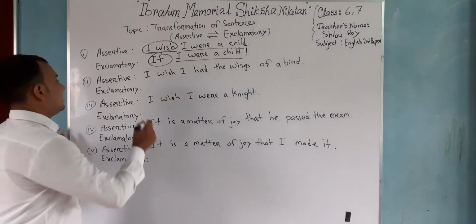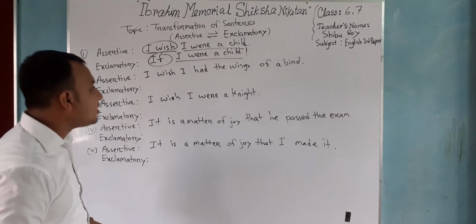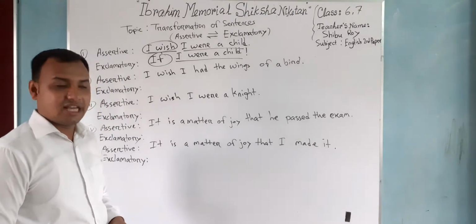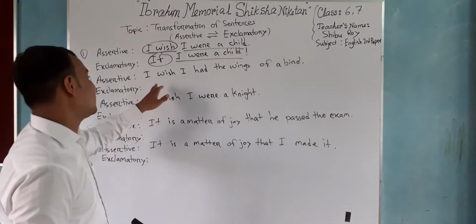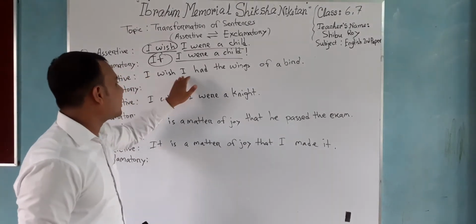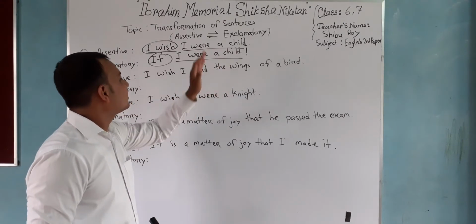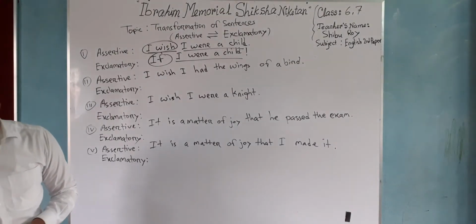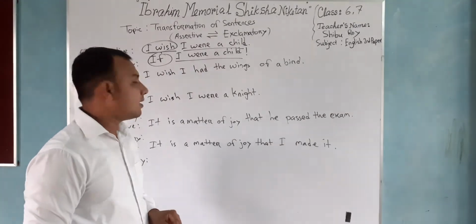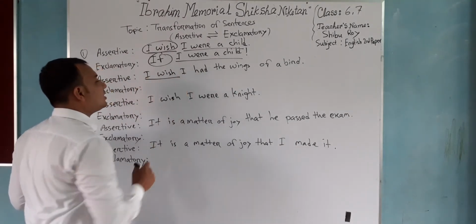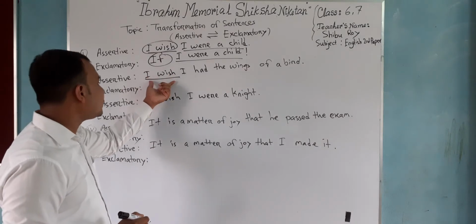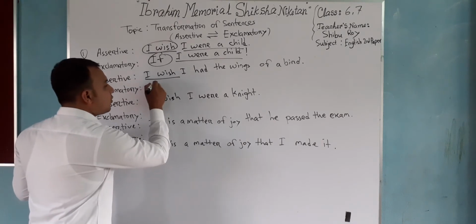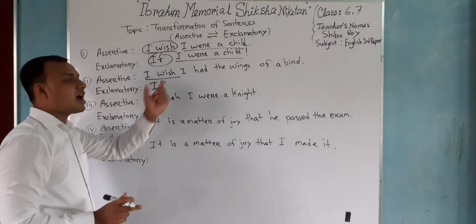See the next sentence. The next sentence is: I wish I had the wings of a bird. Everybody wishes to fly, but he has no wings. But I wish I had the wings of a bird. Okay? So I have already told you that in the place of "I wish", you just put the word "if". The same rule also applies here. So we put here "if" in the place of "I wish".